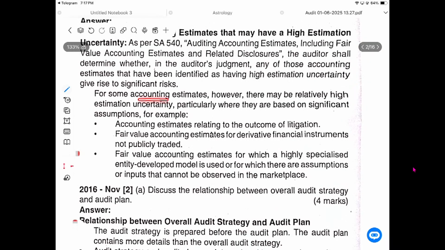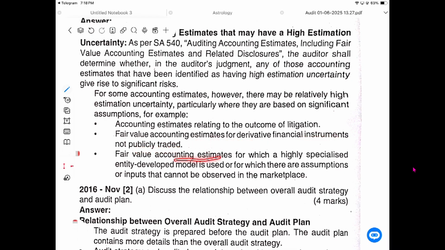In some accounting estimates, however, there may be relatively high estimation uncertainty, particularly where they are based on significant assumptions. Examples: accounting estimates relating to the outcomes of litigation, contingent liability, and the fair value of accounting estimates derived for financial instruments, such as shares not publicly traded.